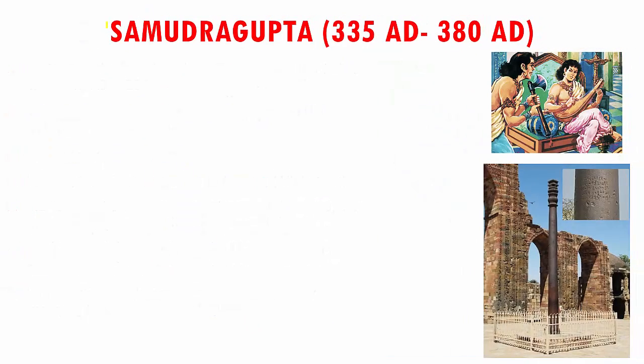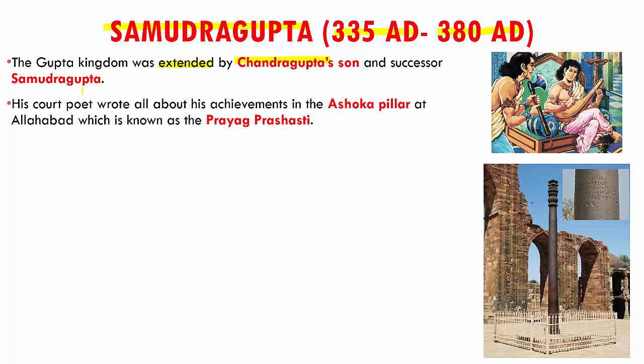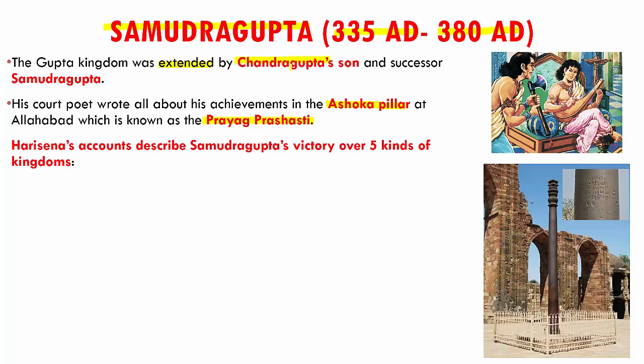When we see the second most important, it was Samudragupta, who came to power between 335 AD to 380 AD. Samudragupta was son of Chandragupta I, and he's the one who succeeded after Chandragupta, and he helped in extending the Gupta kingdom as we saw in the previous map. Now, his court poet wrote all about his achievements in the Ashoka pillar, which is at Allahabad, which is known as the Prayag Prashasti. So this is the Prayag Prashasti, which also talks about Samudragupta's achievements.